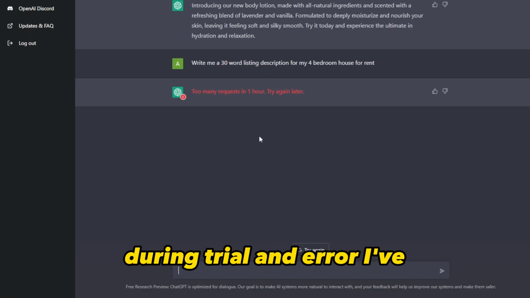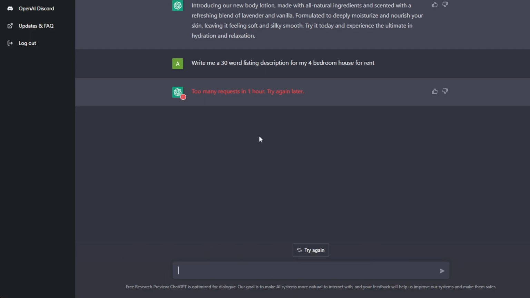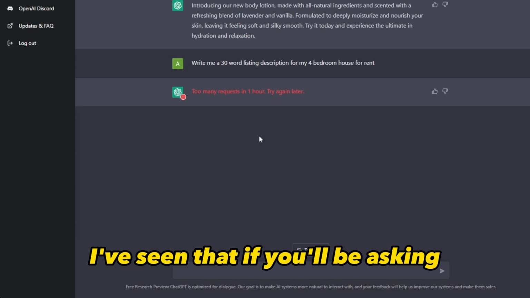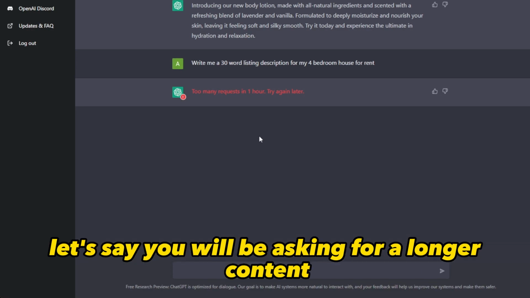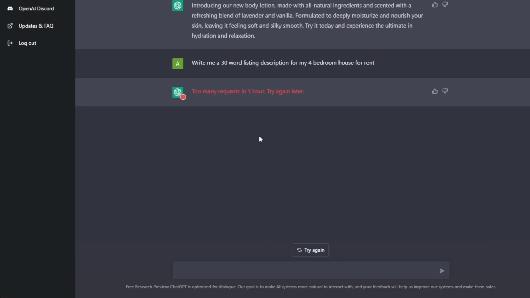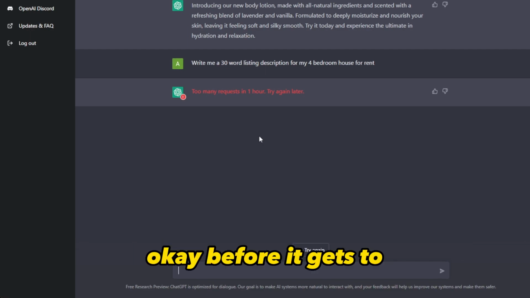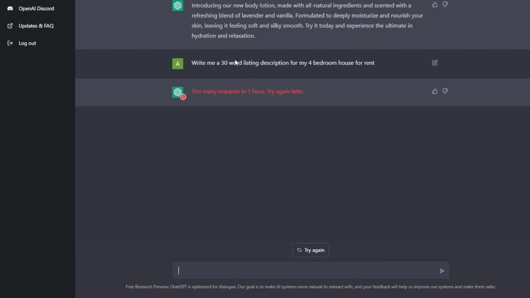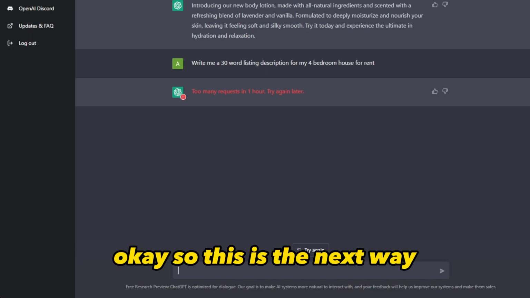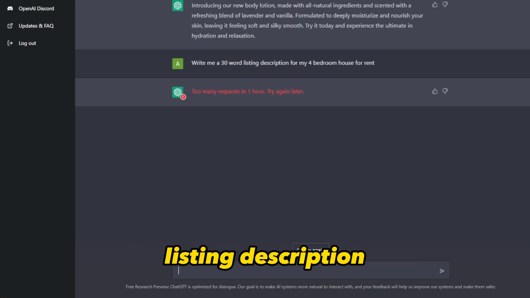However, during trial and error, I've seen that if you're asking for longer content, it actually cuts off. At most, I've tried about a 300-word limit before it starts to get an error. Okay, so that's the next way, listing descriptions.